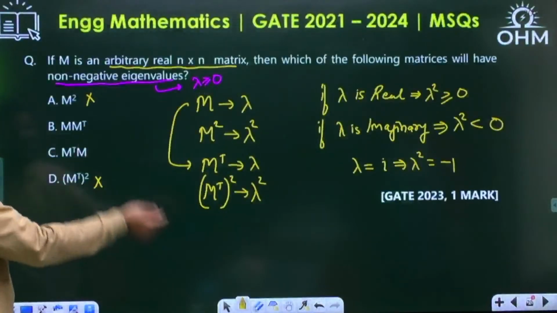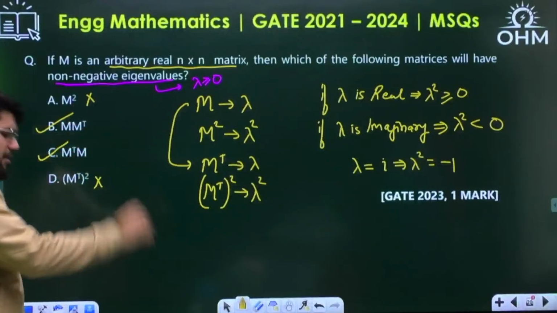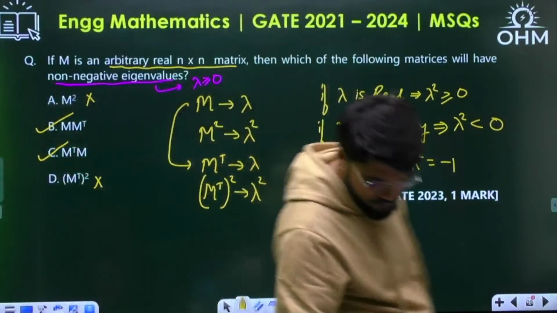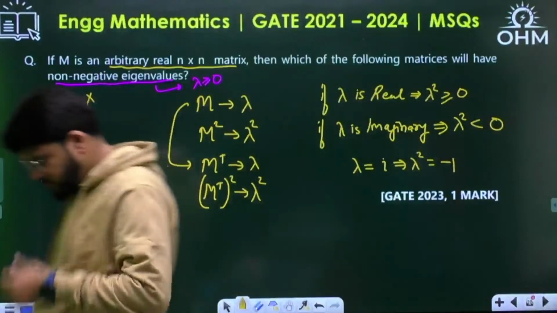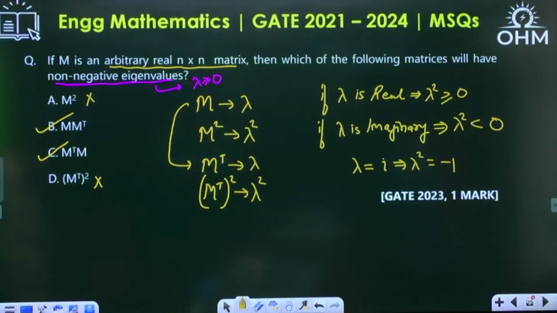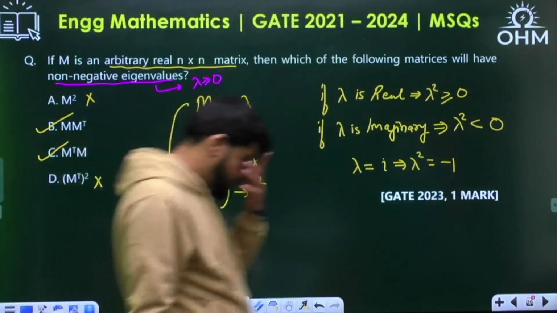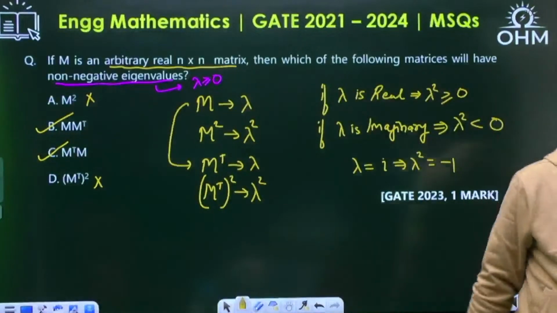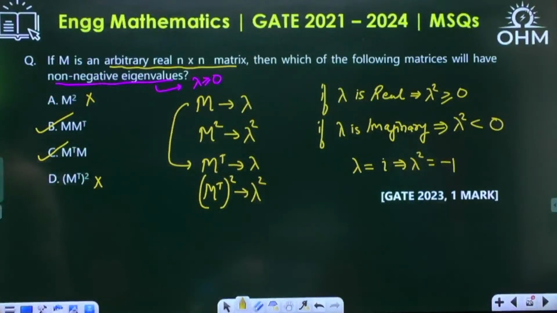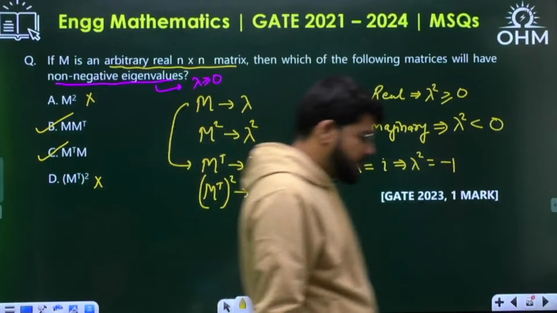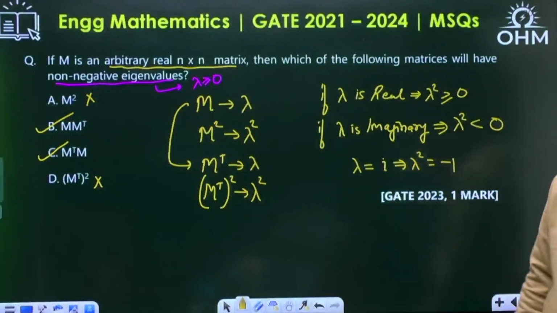B as well as C, similar discussions will go for C. B and C are both correct. Right, here, next question. Correct.